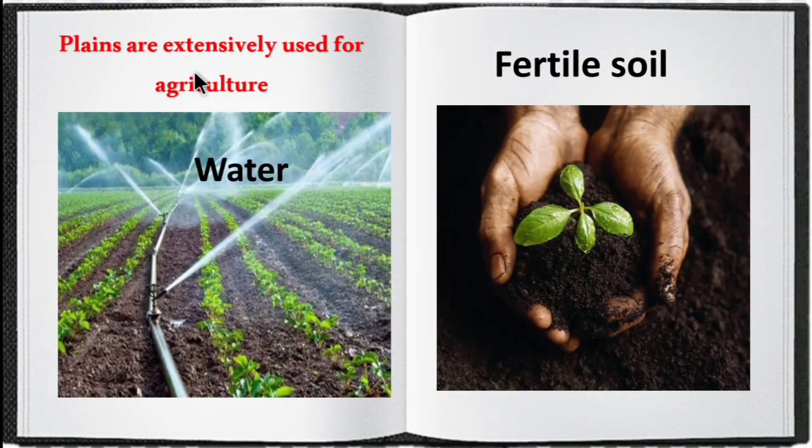Plains are extensively used for agriculture. Why? Because of the water facility and the fertile soil. The plains soil is very fertile, hence plains are used for agriculture.